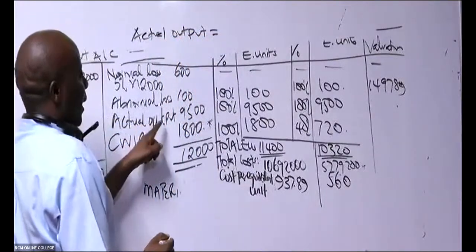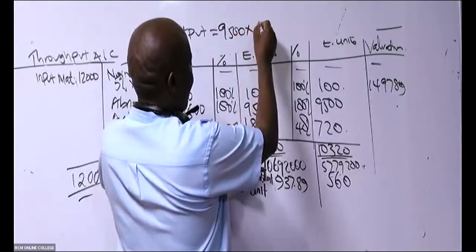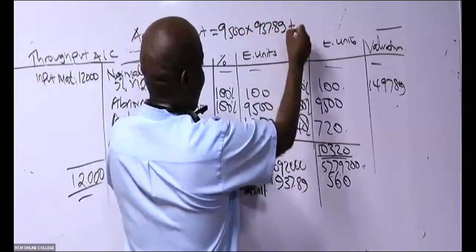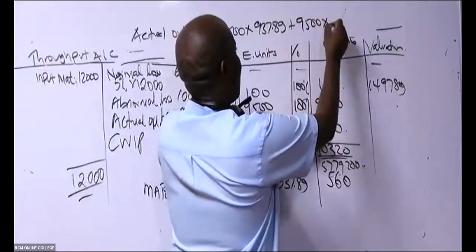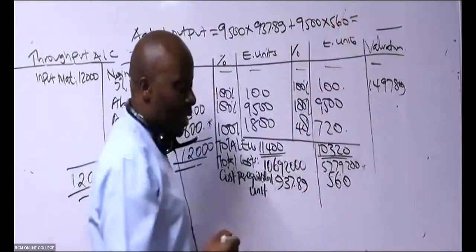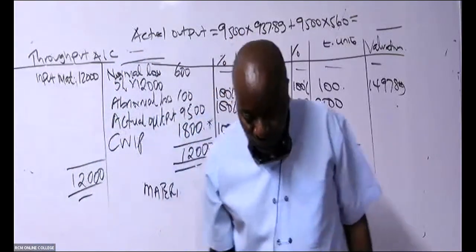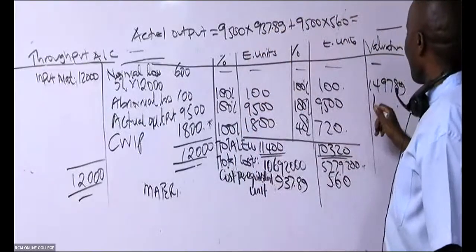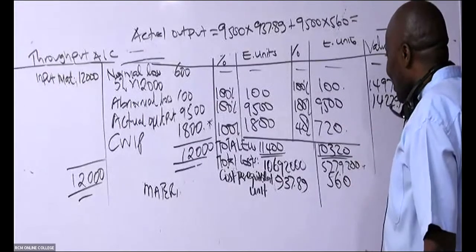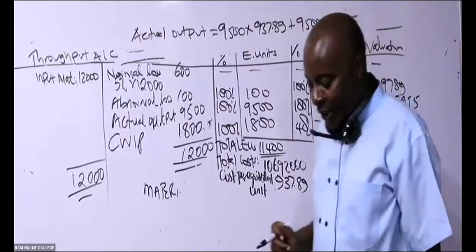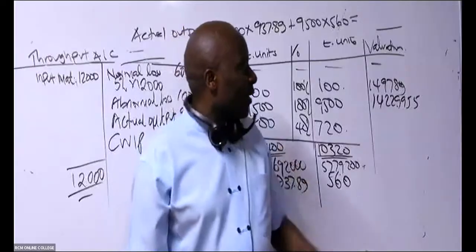So actual output, I can see here, and the equivalent units, 9,500 times 937.89 plus under actual output, 9,500 times 560. What answer do we have there, ladies and gentlemen? Cecilia already has gotten a figure. 14,229,955. The online ninjas, are they getting the same? 14,229,955. Yes.